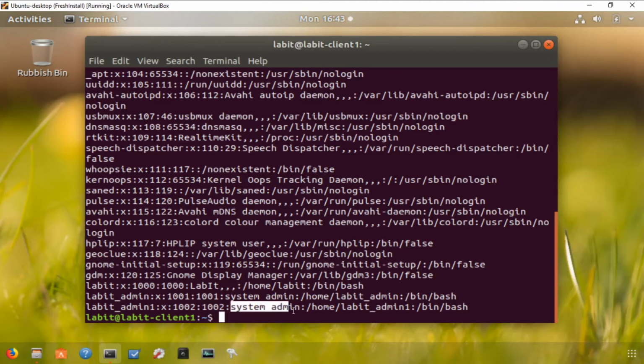The next column contains a comment about that particular user. For example, from this comment I can see that my user is a system admin. The next column is the home directory for that user, so /home/labbitadmin, and the last column is the shell for that particular user.